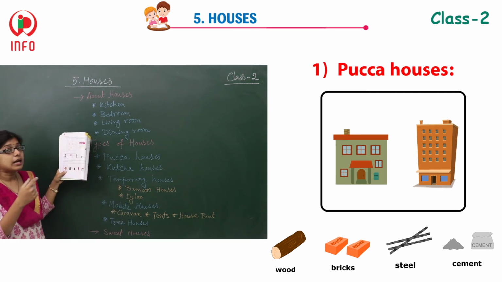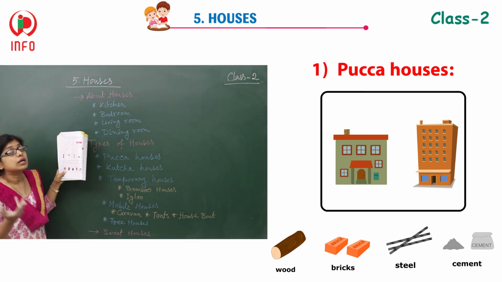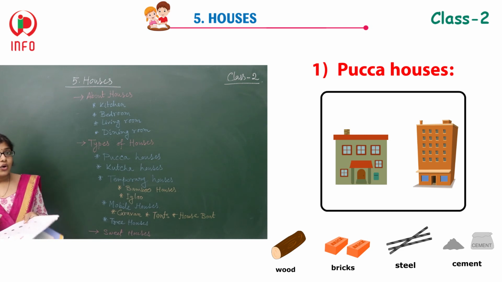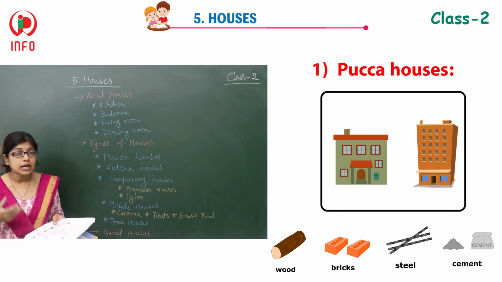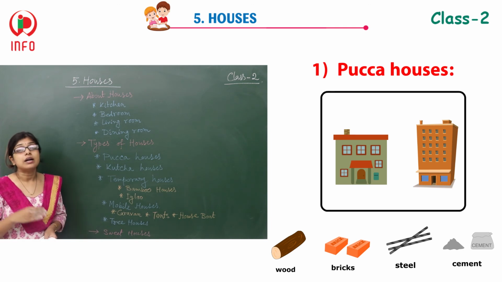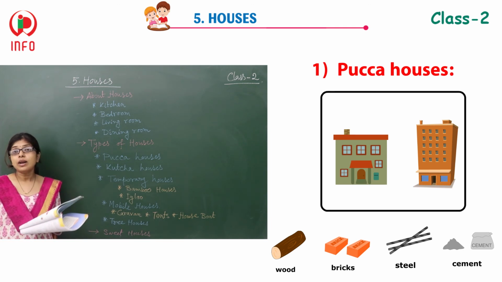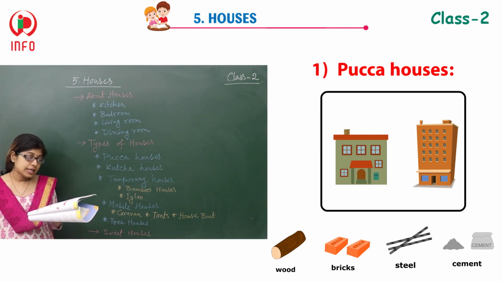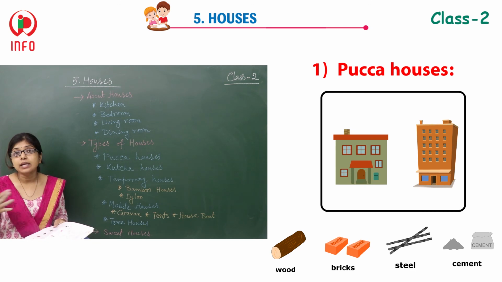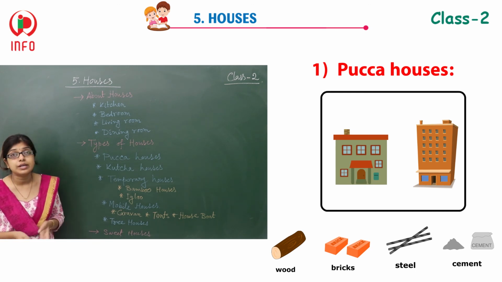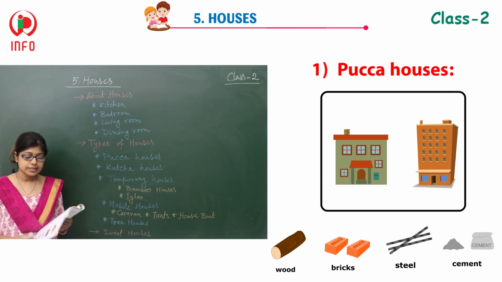These all are examples of what? The Pucca house. Actually, all of them are very strong, and they are permanent houses, and they are long lasting also, because they are all made with the help of wood, brick, steel, cement. That's why these houses are very strong and long lasting.